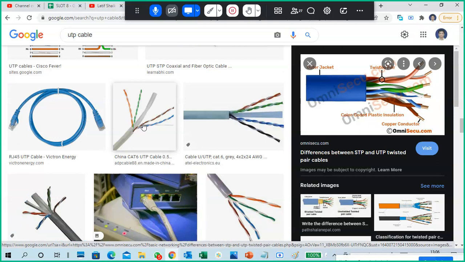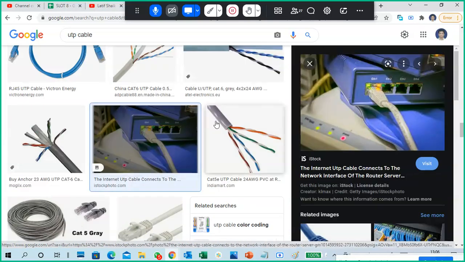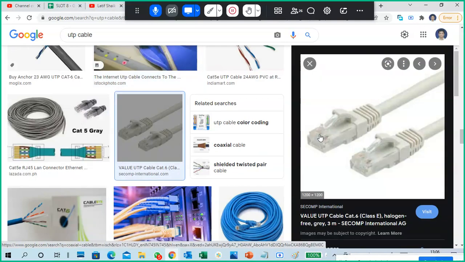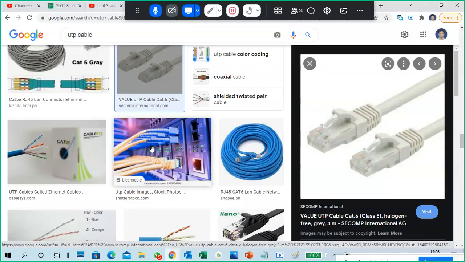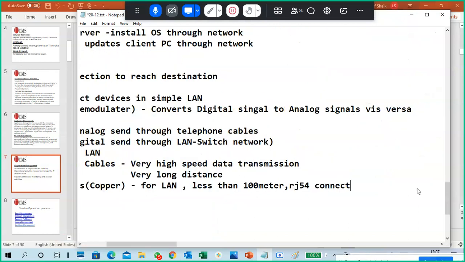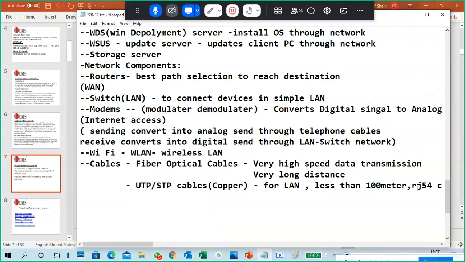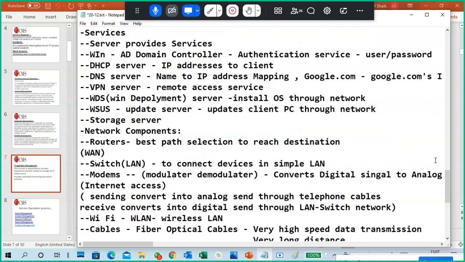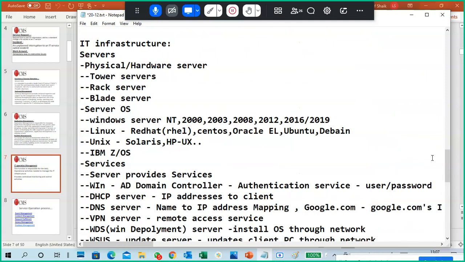If you see this point where we are connecting, we call it an RJ45 connector. I tried to cover all the devices to give an easy idea.